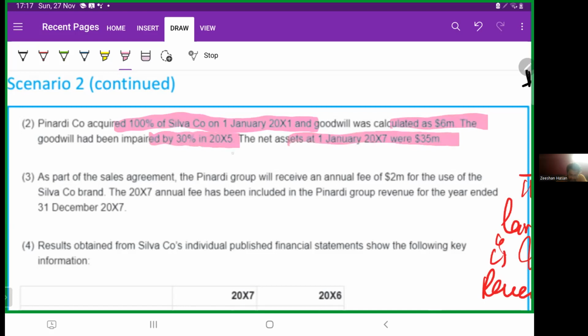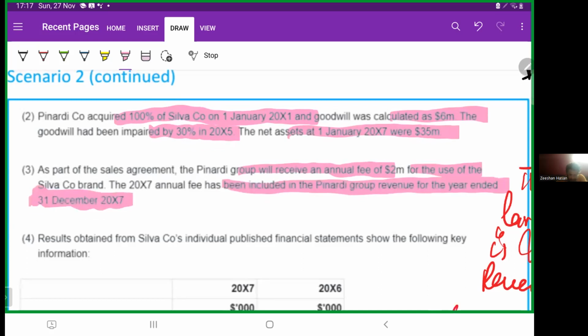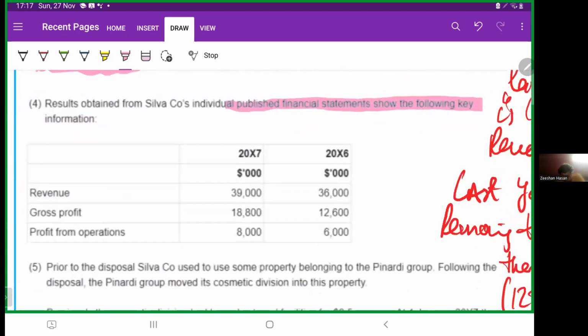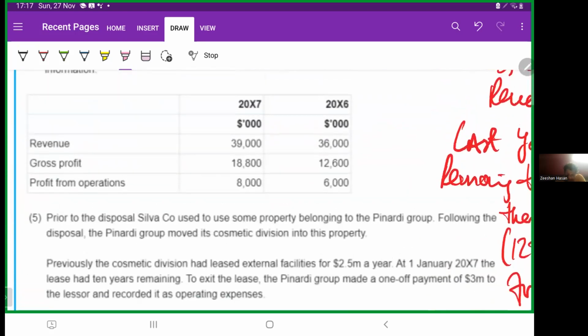As part of the sale agreement, the Pinardi Group will receive an annual fee of 2 million for the use of the Silver Company brand. The X7 annual fee has been included in the Pinardi Group revenue for the year ended 31st December X7. The results obtained from Silver Company's individual published financial statements show the following key information. Revenue 39,000 and 36,000, gross profit 18,000 and 12,600, profit from operations 8,000 and 6,000.